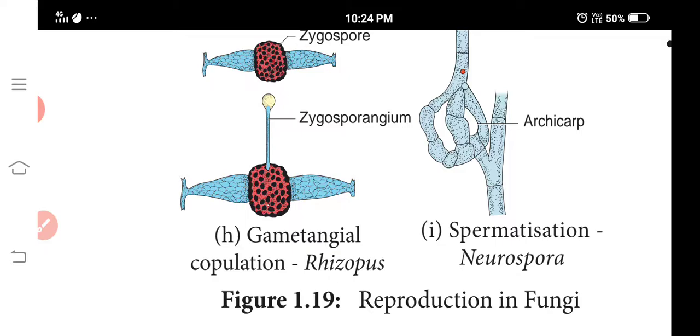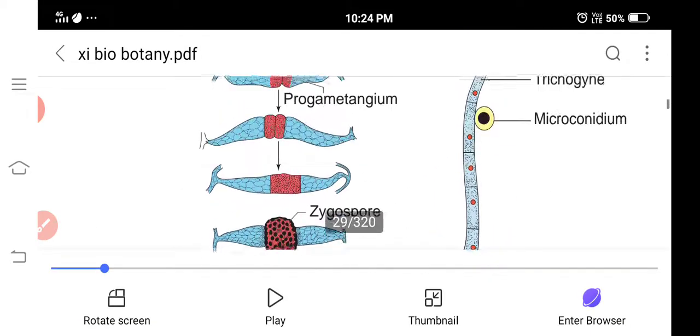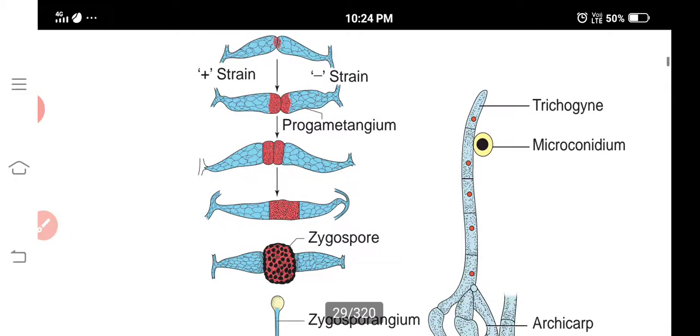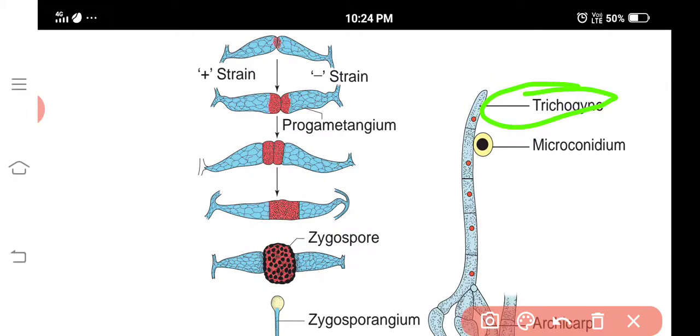The female gametangium is called the ascogonium, which has a long neck-like structure called the trichogyne. The spermatium attaches itself to the trichogyne and transfers the male nucleus, bringing about dikaryotization. That is called spermatization.